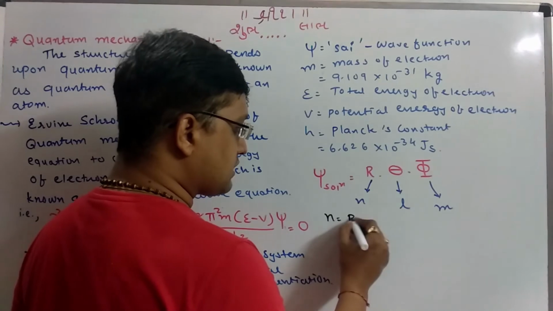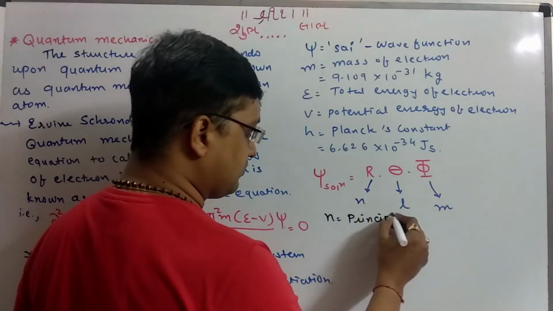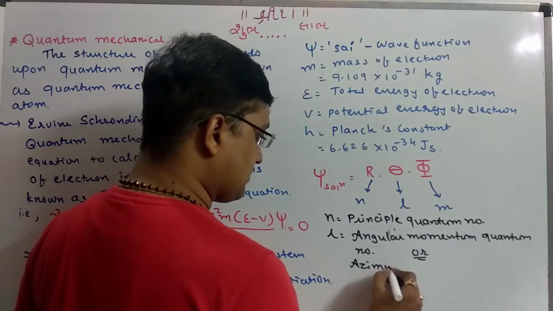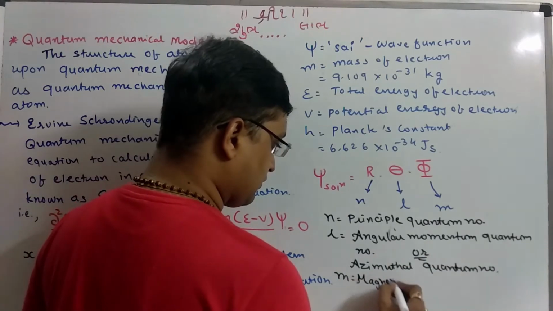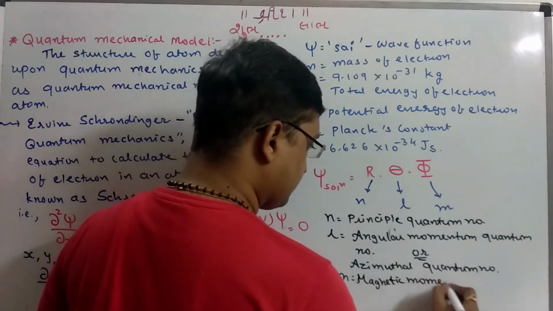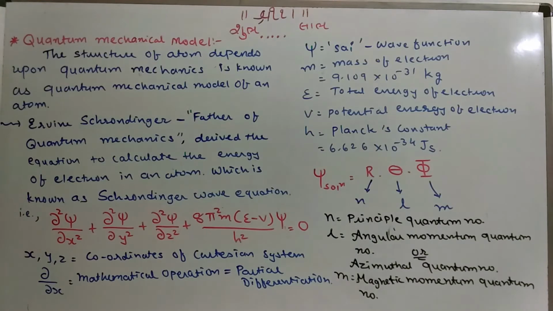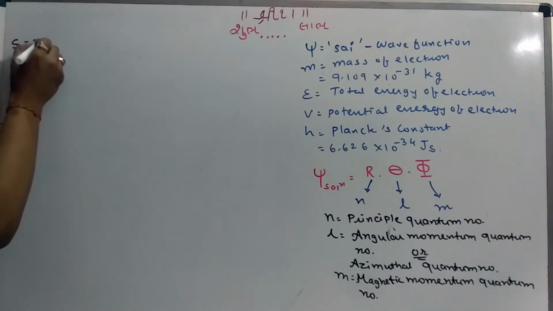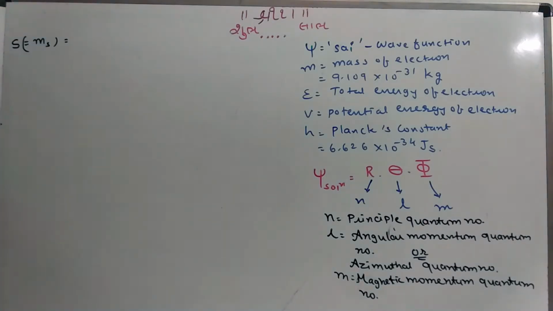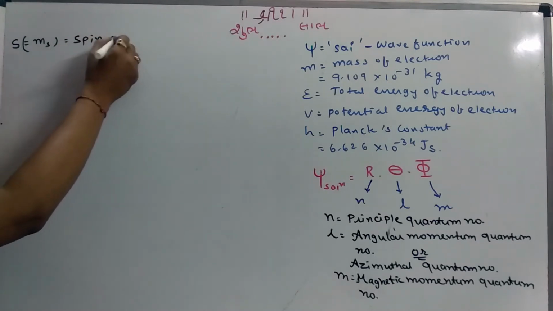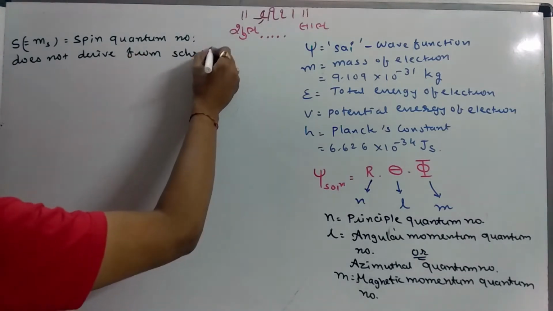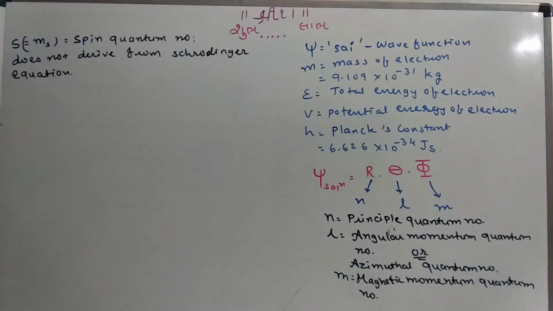n is known as the principal quantum number. l is the angular momentum quantum number or azimuthal quantum number. m is the magnetic quantum number. The fourth quantum number, that is s or ms, is known as the spin quantum number, and it does not derive from the Schrödinger equation. What do you mean by quantum number? The number which describes the electron in an atom.